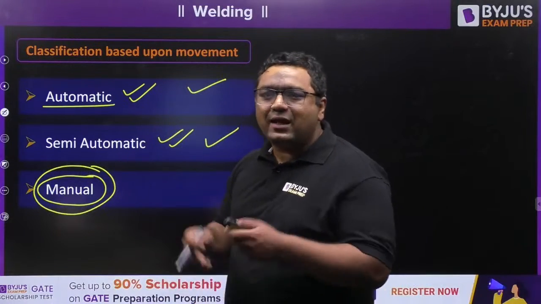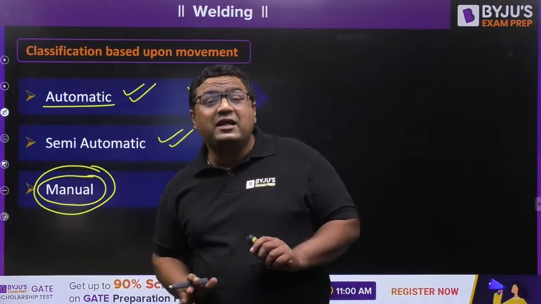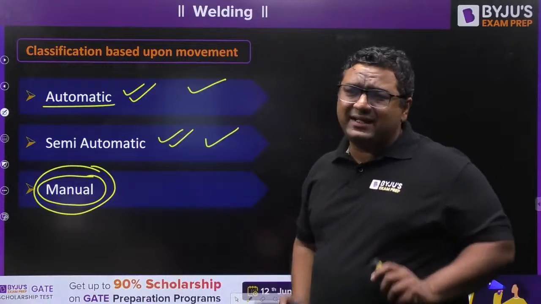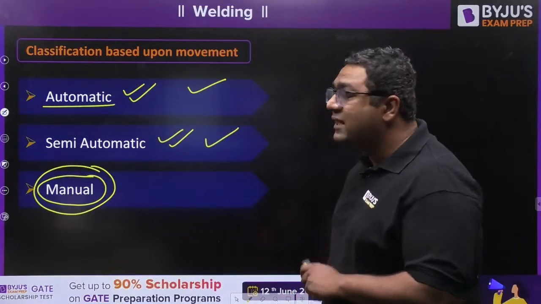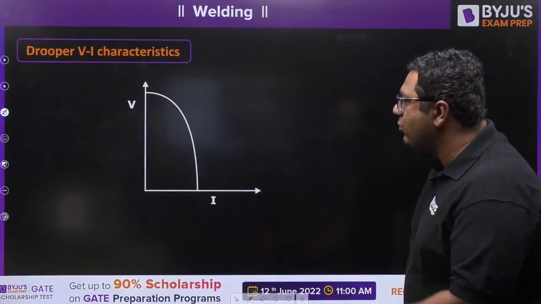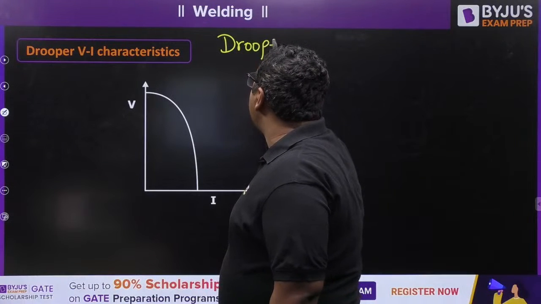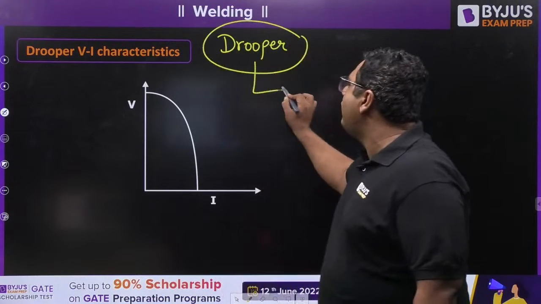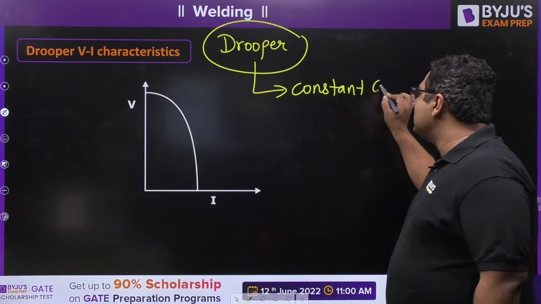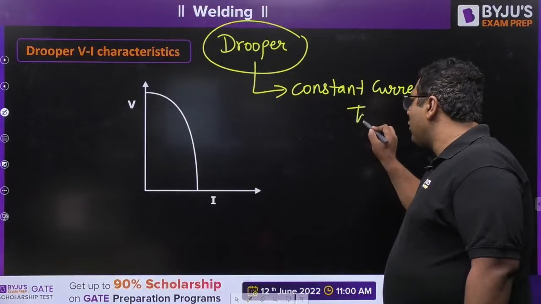If someone says, sir, I am going to use manual metal arc welding only, is there any way that we can reduce the defect with manual metal arc welding? Is there anything for that? Yes, my dear. For that, there is a special kind of transformer, which is said to be Drooper. So Drooper is a special type of transformer. It is also given the name of constant current transformer.